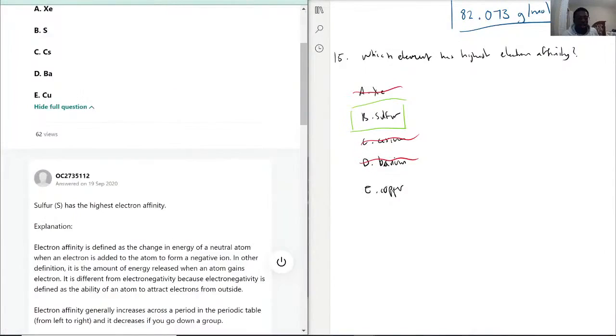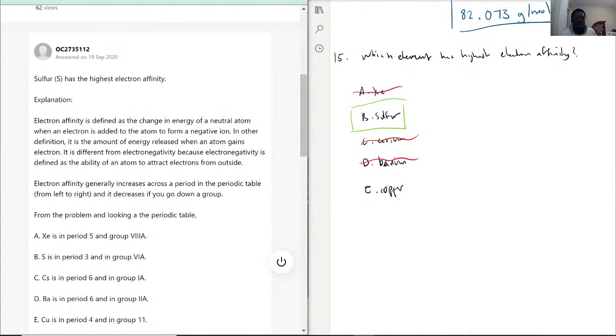It does say indeed sulfur. Electron affinity is defined as a change in energy of a neutral atom when electrons are added to the atom to form a negative ion. So it still deals with electrons coming in, but it's more of a process here, as I explained, the amount of energy released when an atom gains an electron. So electron affinity generally increases across the periodic table from left to right. But the only exception, as we said, was the noble gases, because they can't even add that electron to be able to register.